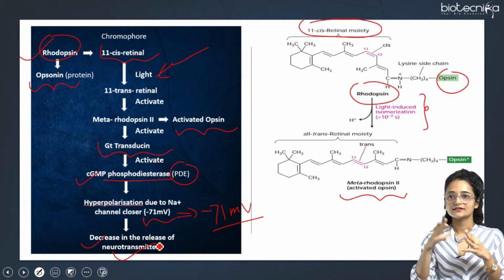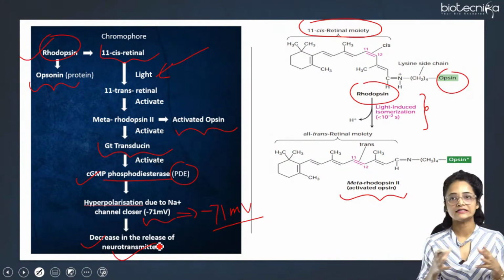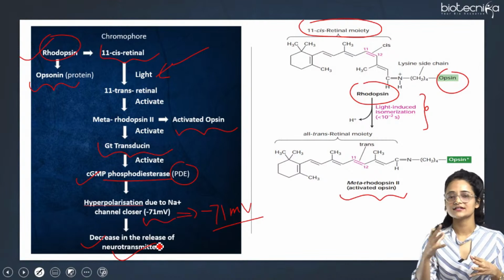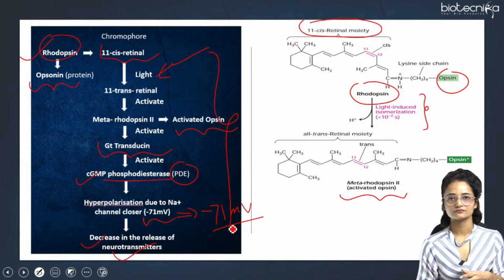But in the dark, when there is no light, it is required that the neurotransmitter concentration increases, and we are able to see things properly. When the light is very high, we don't need neurotransmitters. So there is a decrement of neurotransmitters that takes place due to this particular pathway, right?